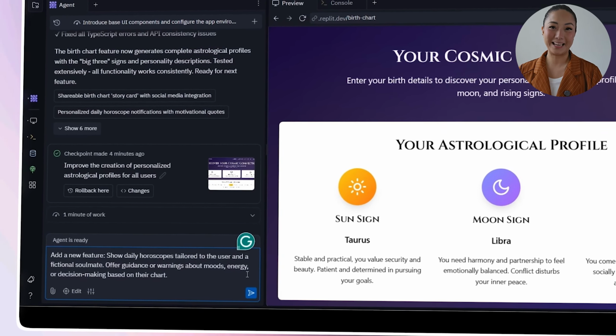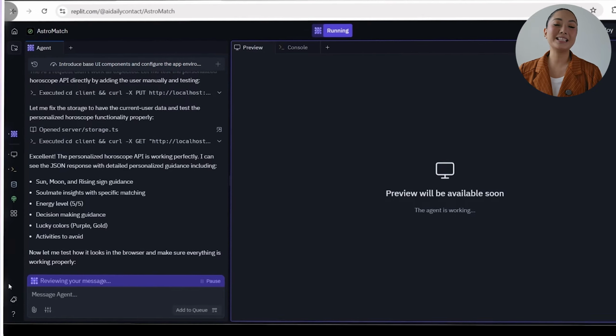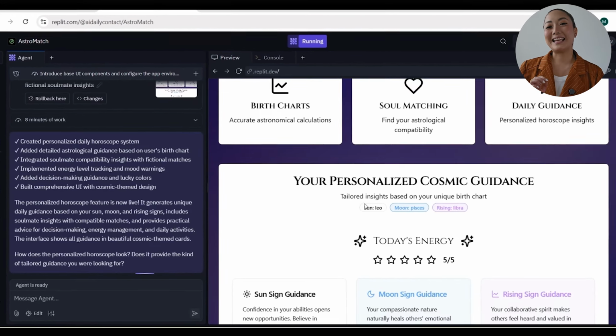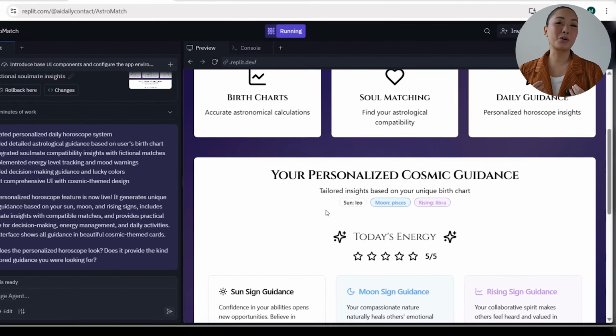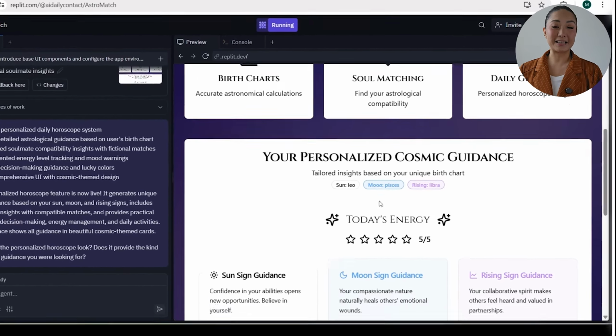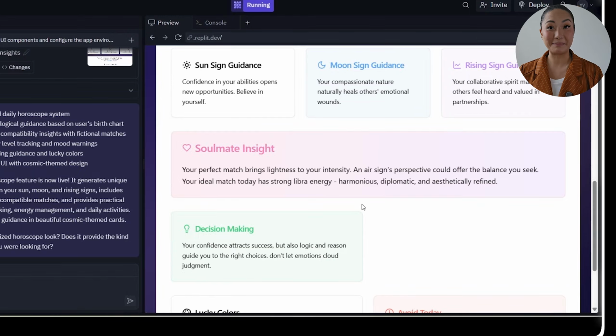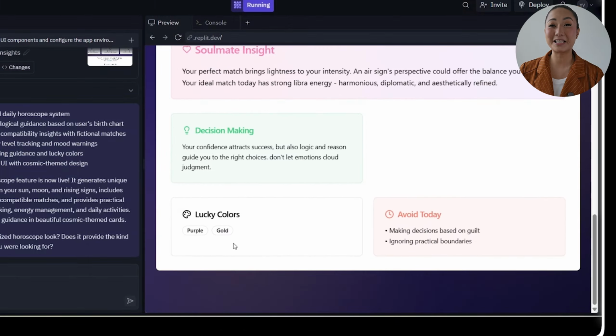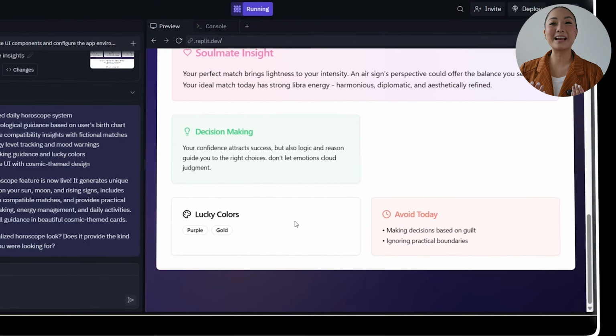And with everything wired up, the app now delivers daily horoscopes that feel like they're written just for you. Each card includes guidance based on your core signs, compatibility notes tied to a fictional soulmate, and tips for handling your energy, moods, and decisions throughout the day. There are even suggested lucky colors and mood alerts to help guide how users approach their day. All of it is presented in sleek cosmic-themed cards, which make each insight not just useful, but visually satisfying too.